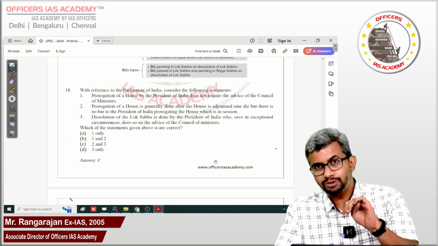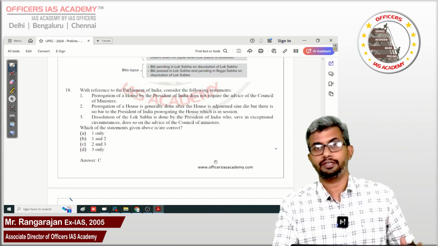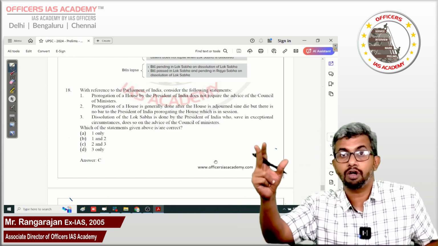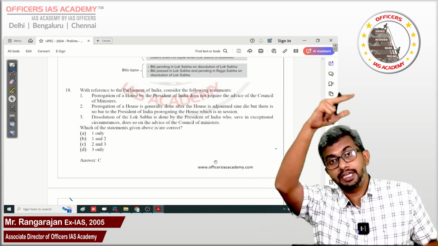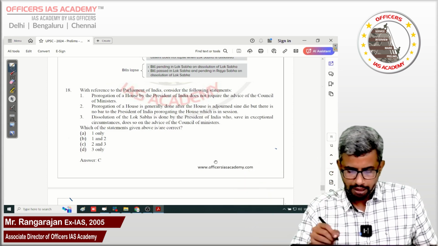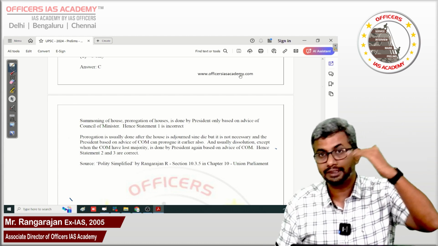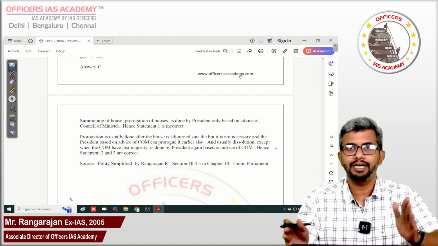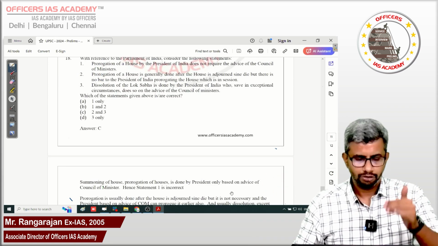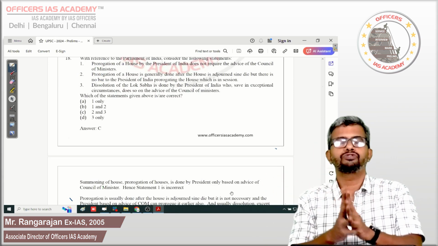And dissolution only under exceptional circumstances, when the Council of Ministers have lost their majority. Then the President decides using his discretionary power whether to dissolve or not. Even that is discussed with the example of Atal Bihari Vajpayee government of 1999 in the book in section 10.3.5. So only under those exceptional circumstances the President may use his discretion. Otherwise, dissolution is also done based on the advice of the Council of Ministers. So the answer for this is 2 and 3, C. So I hope you found this useful. All the best.